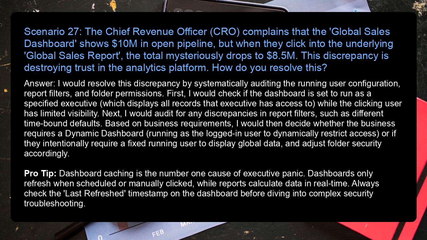Answer: I would resolve this discrepancy by systematically auditing the running user configuration, report filters, and folder permissions. First, I would check if the dashboard is set to run as a specified executive, which displays all records that executive has access to while the clicking user has limited visibility. Next, I would audit for any discrepancies in report filters, such as different time-bound defaults. Based on business requirements, I would then decide whether the business requires a dynamic dashboard running as the logged-in user to dynamically restrict access, or if they intentionally require a fixed running user to display global data, and adjust folder security accordingly.